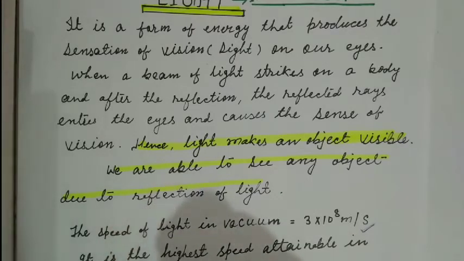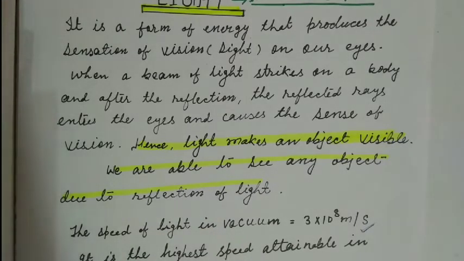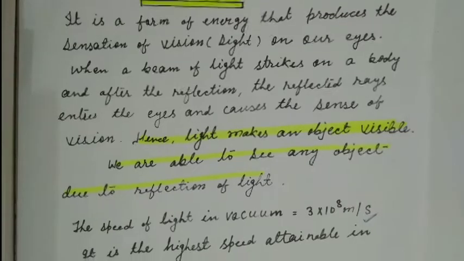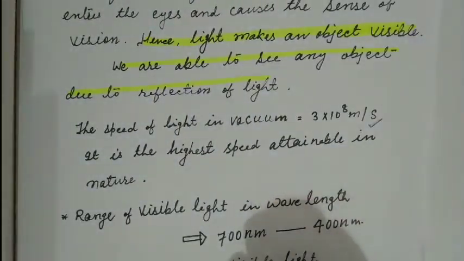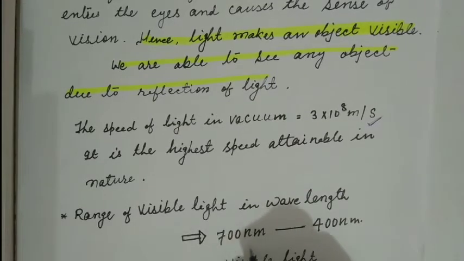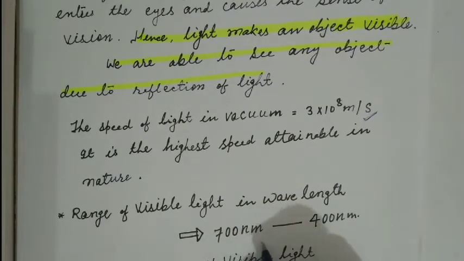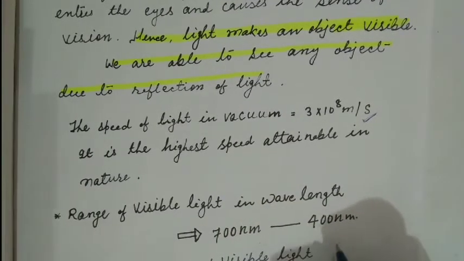We will study that later. The most important property is that we are unable to see all types of light rays, only the light which is said to be visible light. The range of visible light in wavelength is 700 nanometer to 400 nanometer.